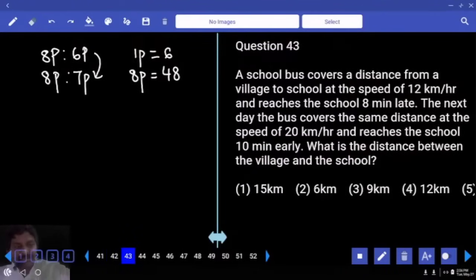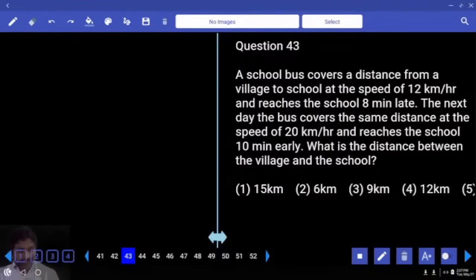A school bus covers a distance from village to school at a speed of 12 km per hour and reaches the school 8 minutes late. Next day, the bus covers the same distance at a speed of 20 km per hour and reaches 10 minutes early. What is the distance between the village and the school?